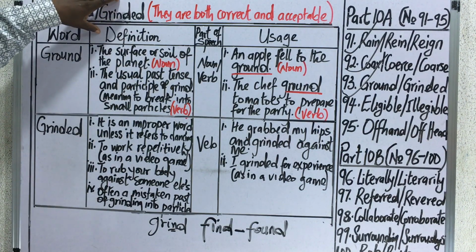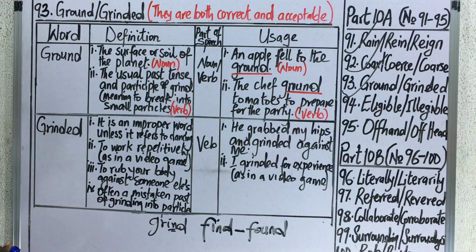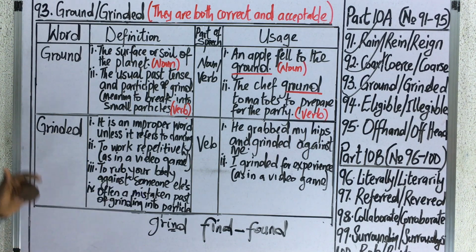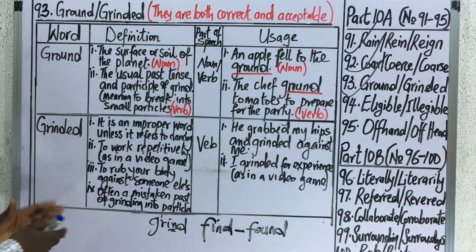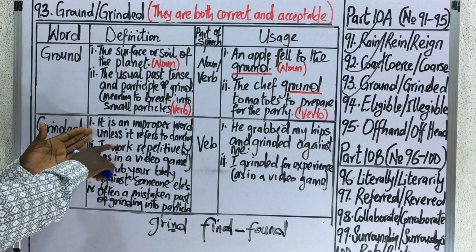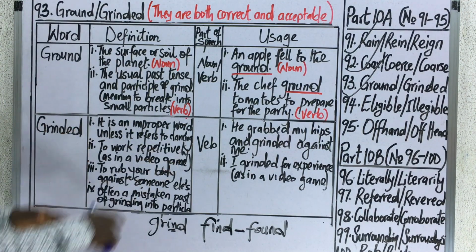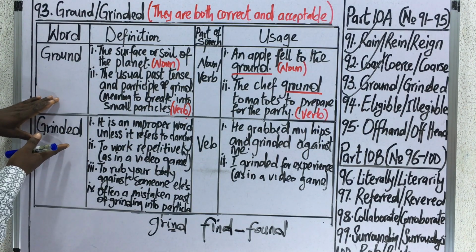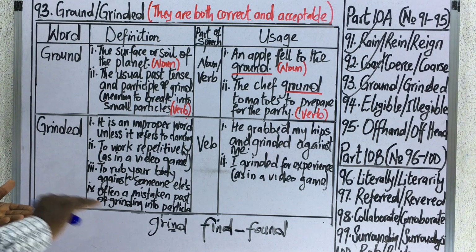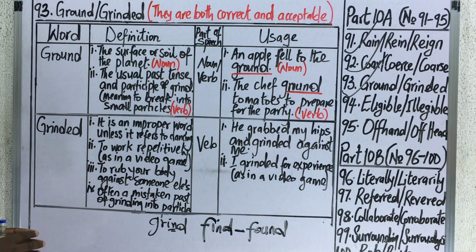But now this word grounded is in use in modern times. When it is used, like I said, in a technical sense only, it means about four things in this table of analysis. Here is the first one: it is an improper word unless it refers to dancing. So grounded is not a proper word unless it is used technically to refer to a kind of dance.